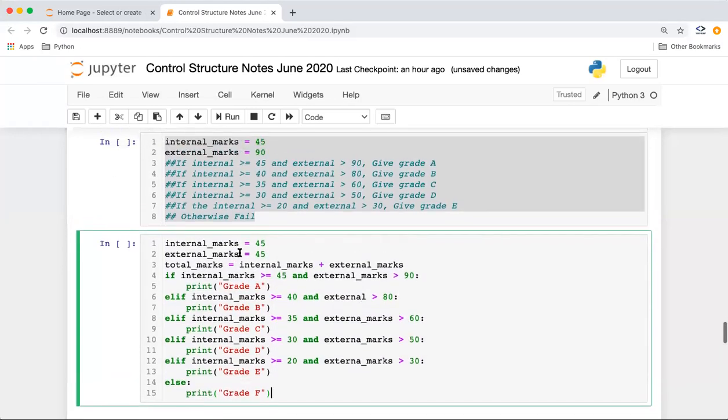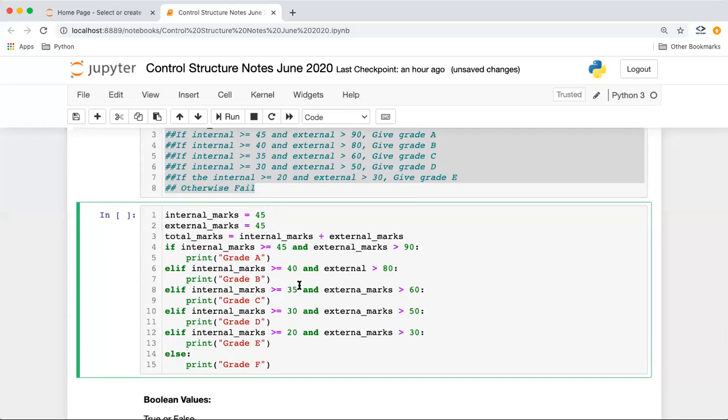Okay, so I think we are done with using the AND operator. We have combined conditions. Similarly, we can use the OR operator also, and we can use a combination of AND and OR. Okay, guys, so if marks is say 45, 45, what will be the grade in this case? What will be the output of this program?